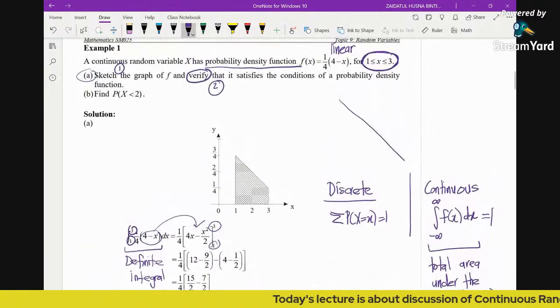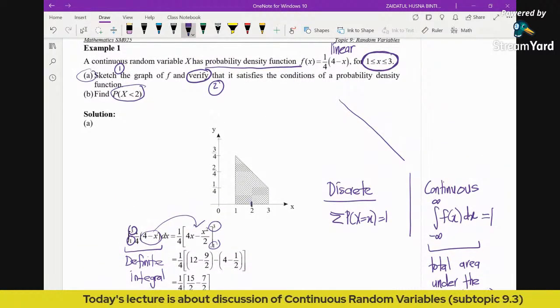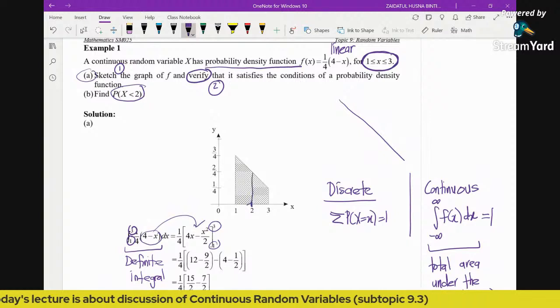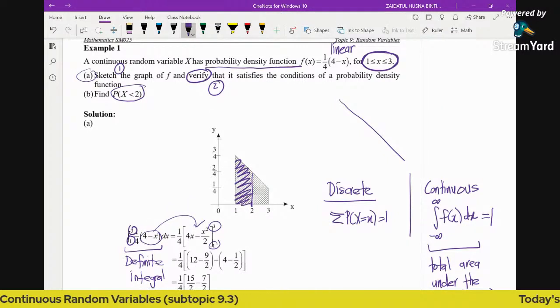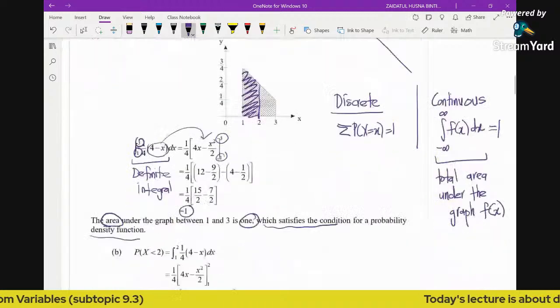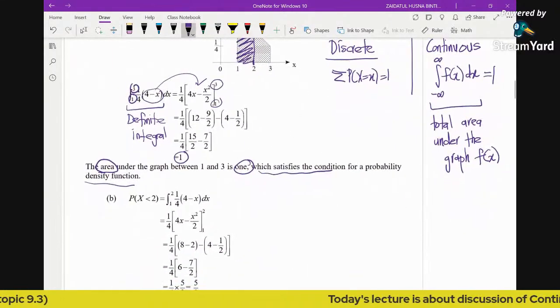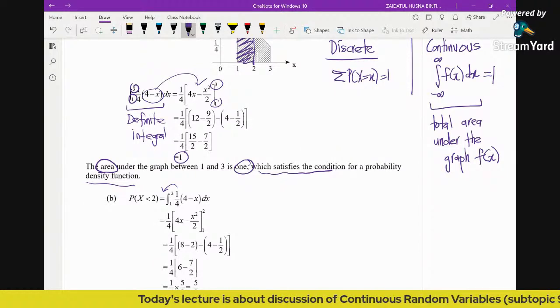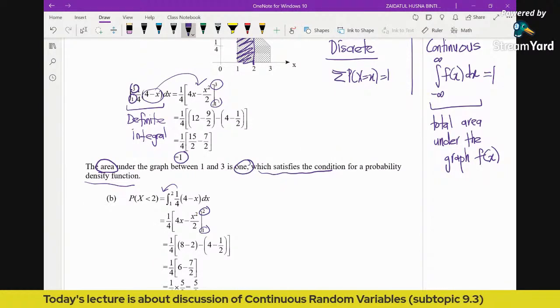Next, find the probability x less than 2. You see 2 is located here. So how can we find the probability? It's about finding the area below the graph between 1 and 2. So now you just integrate the function. You take the scalar 1/4 and integrate the function. You substitute limits 1, 2, and then you get the area.